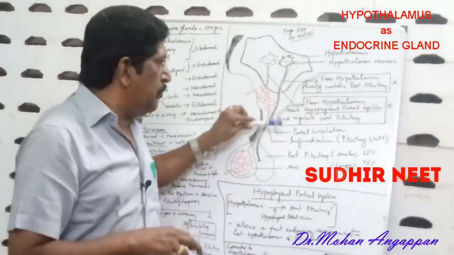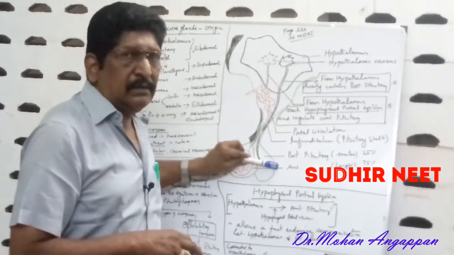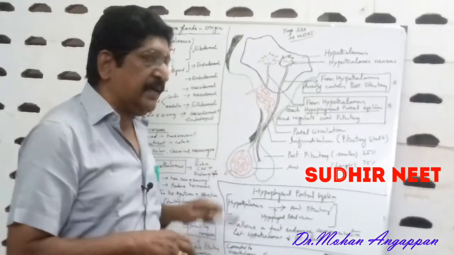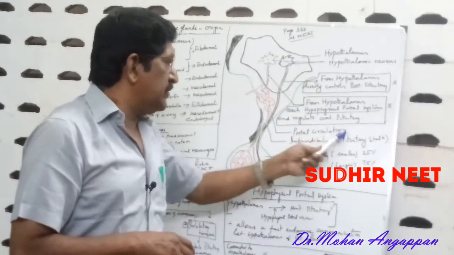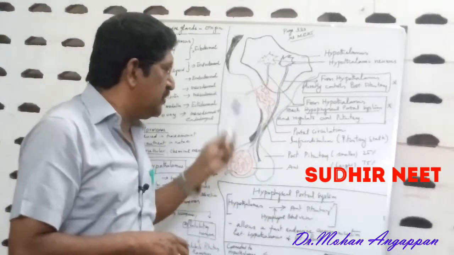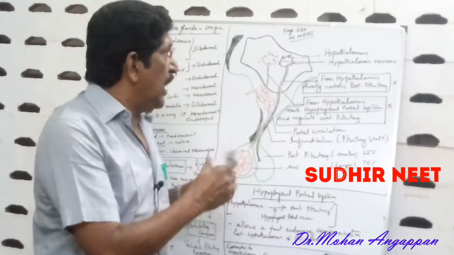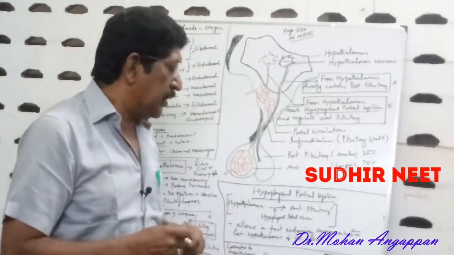So now I hope you are clear how the hypothalamus is connected to the pituitary gland. It is connected both to the posterior and anterior, but to the anterior pituitary through the portal circulation, whereas to the posterior pituitary it is directly involved. Okay, this is about the hypothalamus and the hypophyseal portal system.